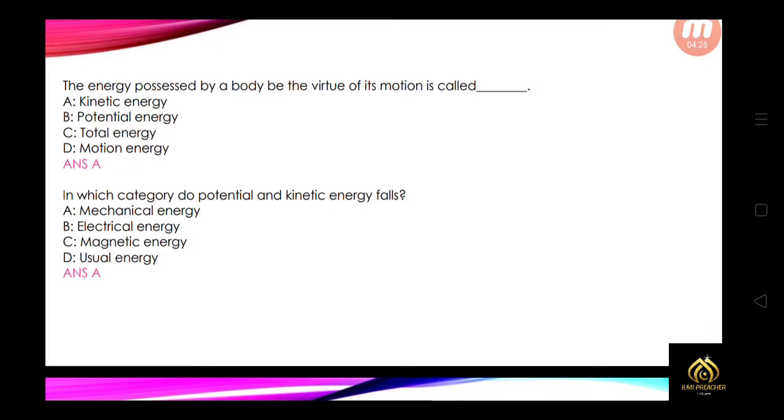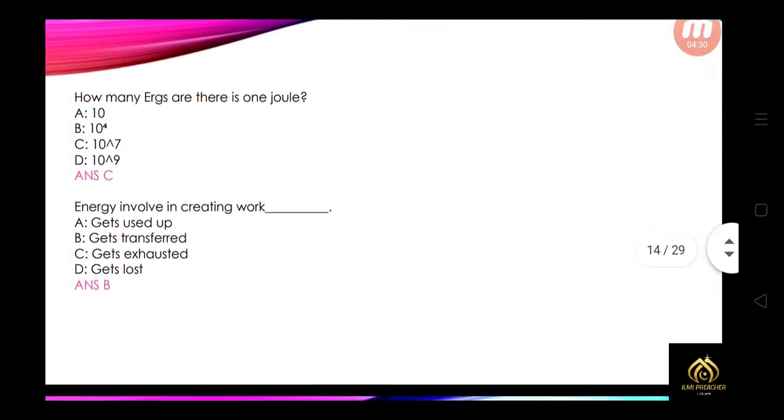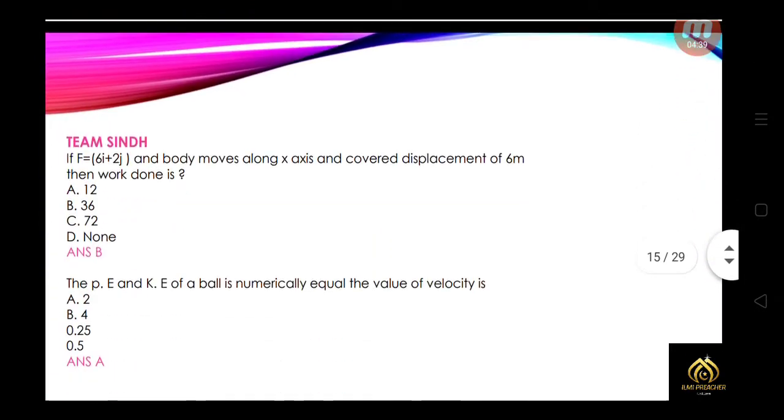In which category do potential and kinetic energy fall? So that is mechanical energy, because they require a material medium. How many ergs are there in 1 joule? So 10 power 7 ergs. Energy involved in creating work gets transferred.